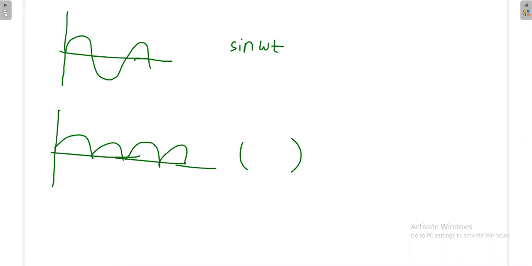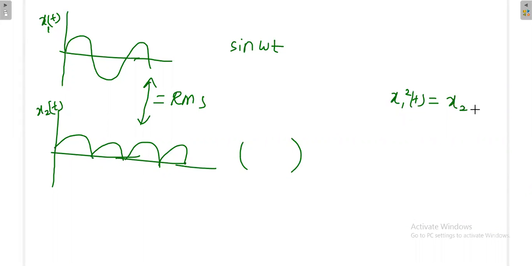The RMS value of both the waveforms is the same, because once you go to the RMS domain you will be squaring the signal. Say x1 of t and x2 of t: once you square, both signals are the same. That's why you get the same RMS value. But try to represent this x2 of t separately in its mathematical form.